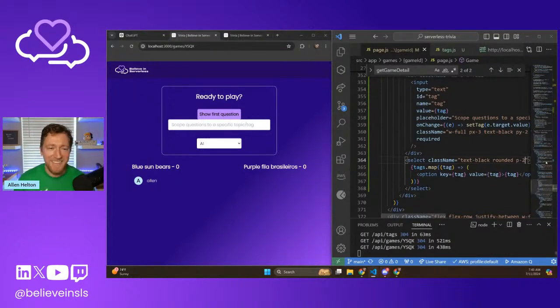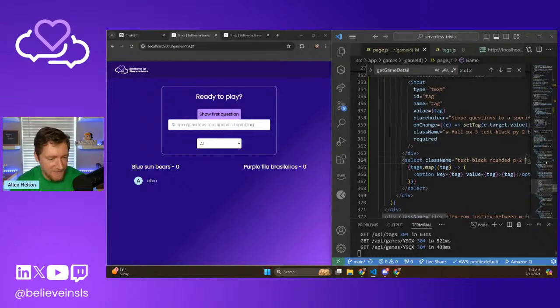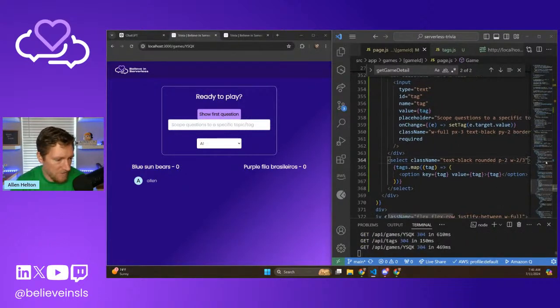Okay, I'm back. There we go. And then let's do, I think I created a custom width. Width 2/3. Yeah, cool. That looks okay.